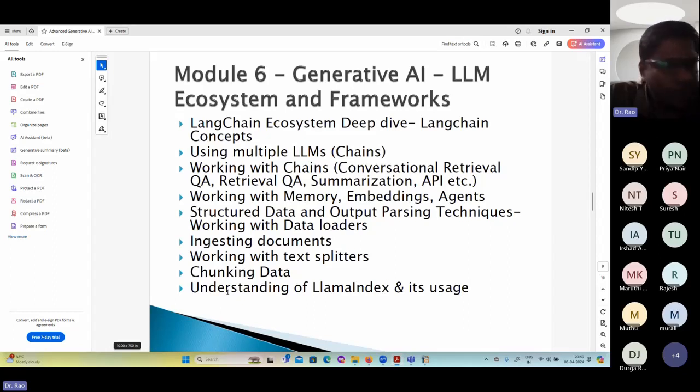Similarly, you have machine learning models, deep learning models. There are a lot of LLMs. One person uses OpenAI, one person uses Bard, a third person uses some other technology, but there should be some common framework required which can leverage all these things, and you should have a common way of writing the applications. That is called LangChain. LangChain is a sequential approach that you follow to implement these sorts of machine learning and deep learning code, which are created in the form of LLMs, and to use generative AI in a proper format. There is no need for you to write specific coding per unit. Instead of that, you can use LangChain.